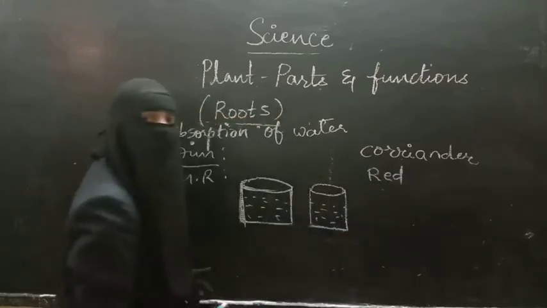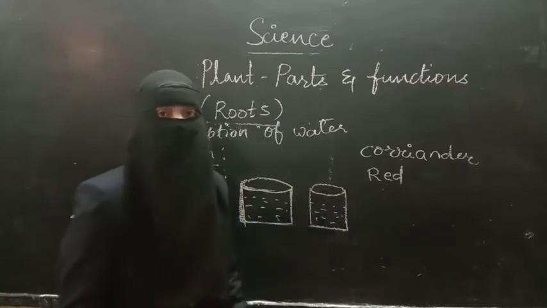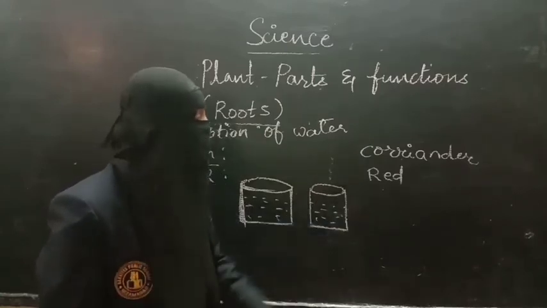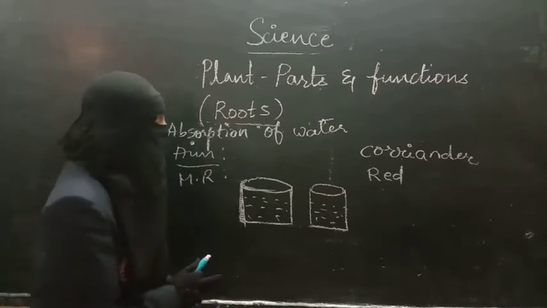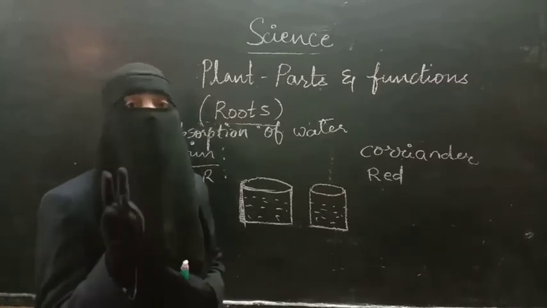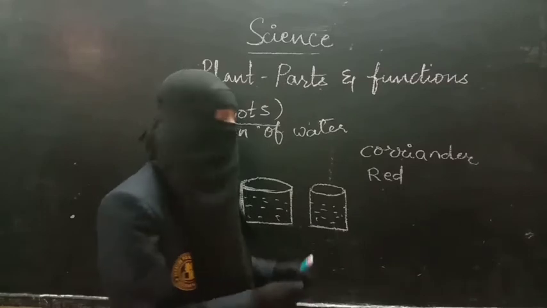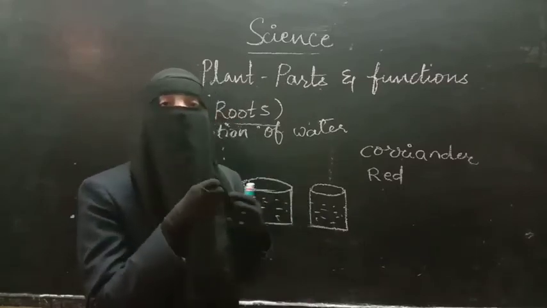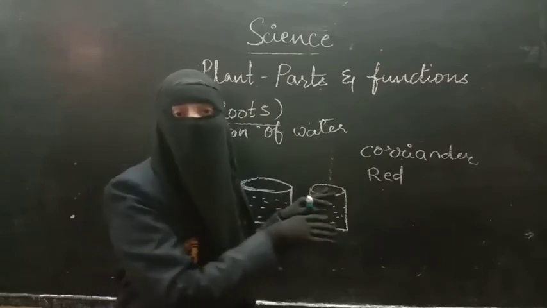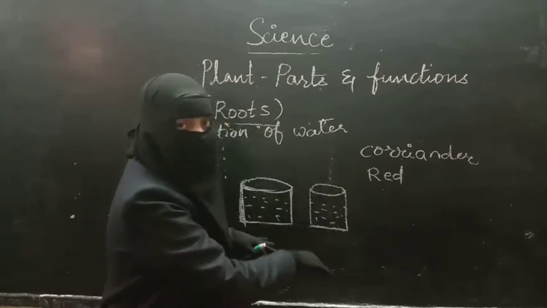Red will be easily available and easily visible, that's why we are taking red. So red color ink we are taking, and then rubber bands and all. What you have to do, take 1 stick, 2 sticks you have to take, because the coriander plant cannot stand in the water. So we can put the rubber bands to the stick, and we can make the coriander plants stand here.